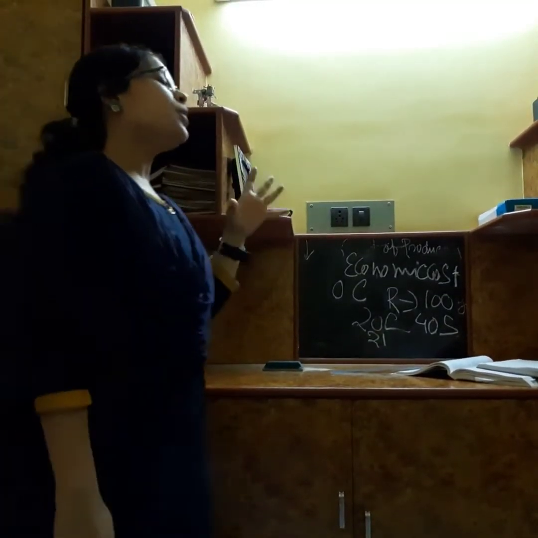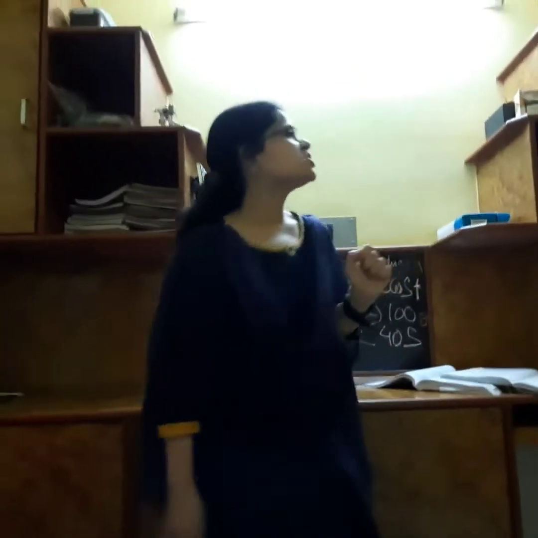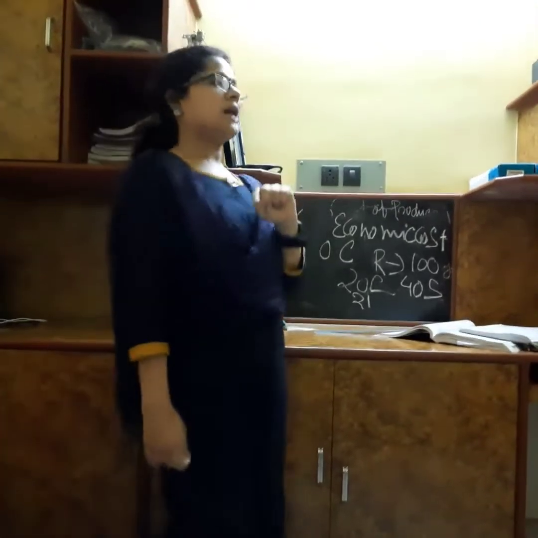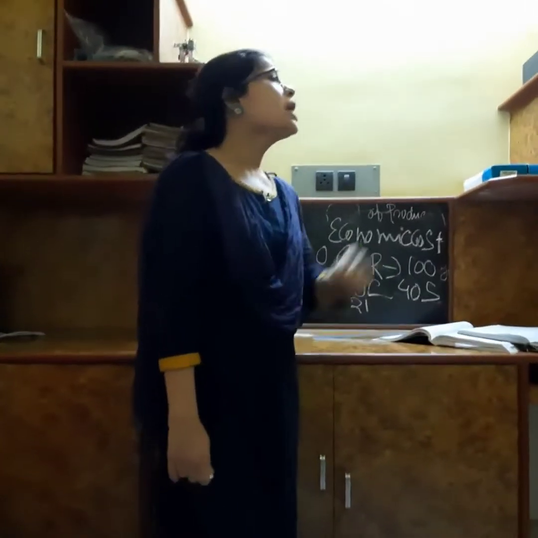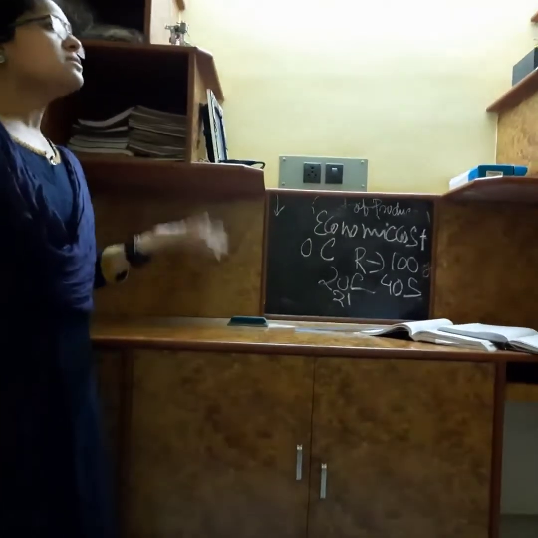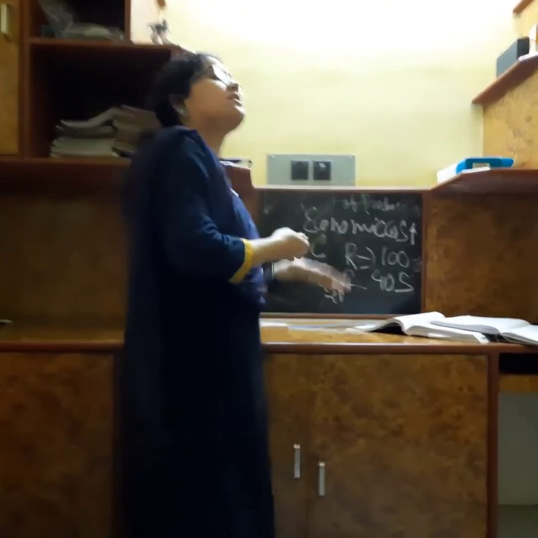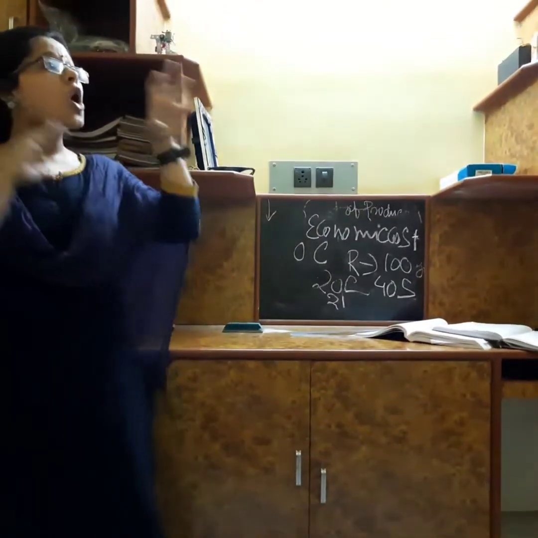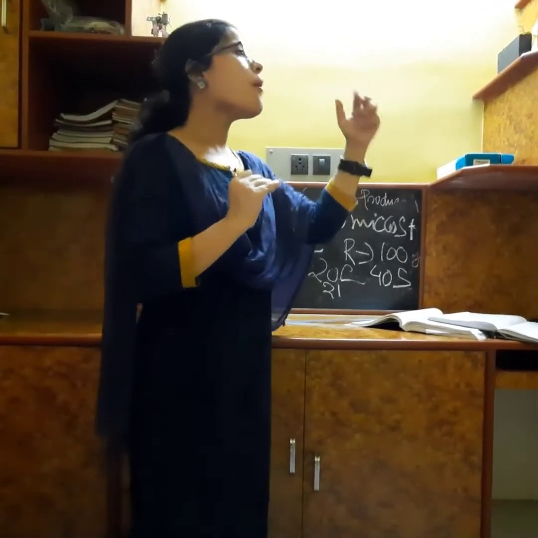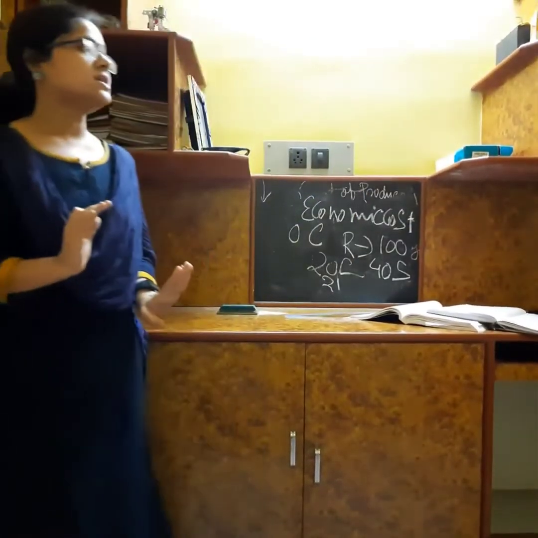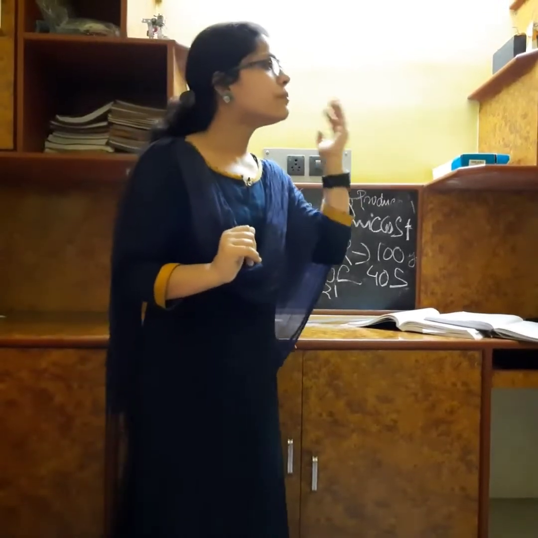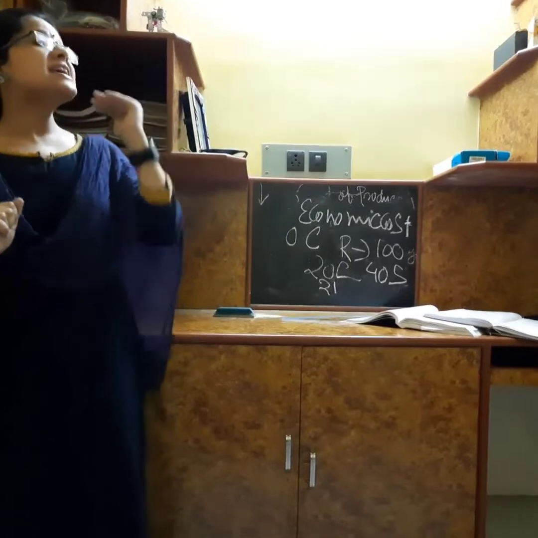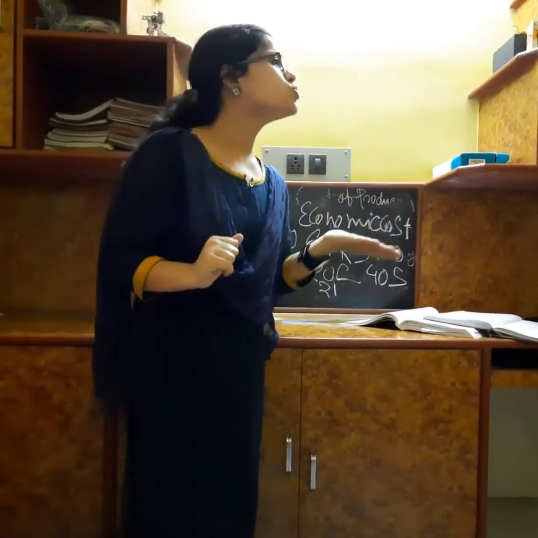Now see, a plot of land may be suitable for cultivation of jute and paddy. But the cultivator must cultivate jute because it is a commercial crop, because it will fetch him a better return. So what he has to do? He has to sacrifice the production of paddy. So the cost foregone for not opting the next best alternative, that is the production of paddy, the entrepreneur has to forego. Why? As he is willing to produce jute.